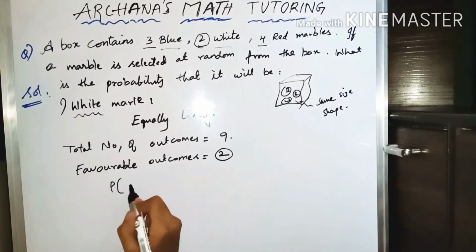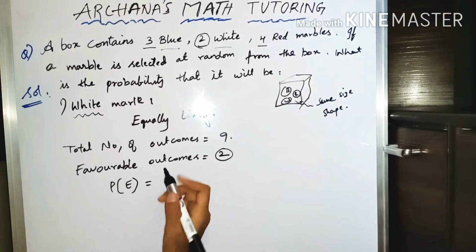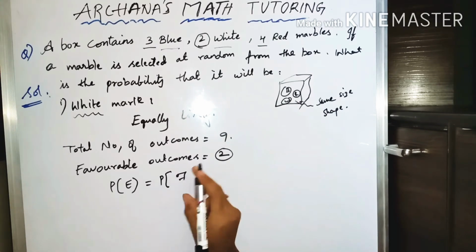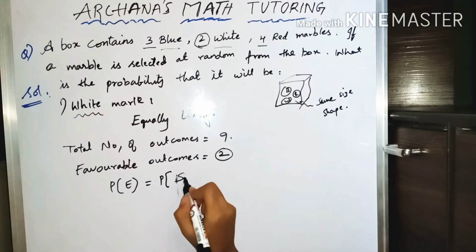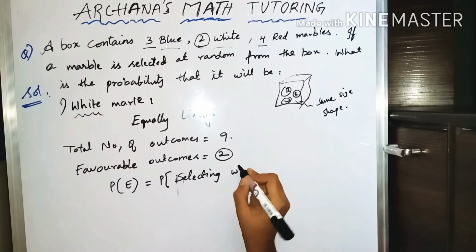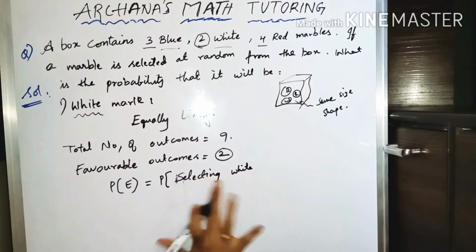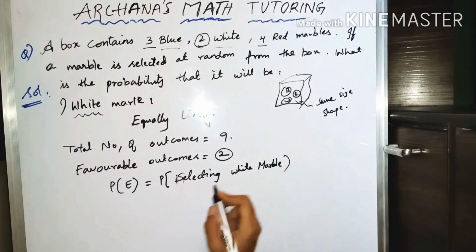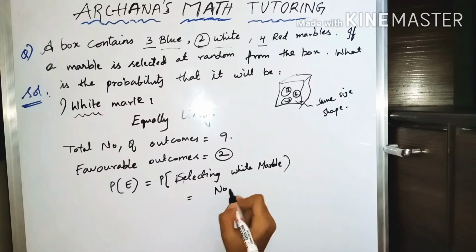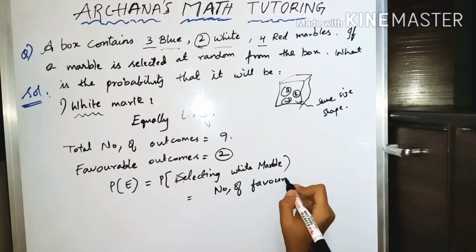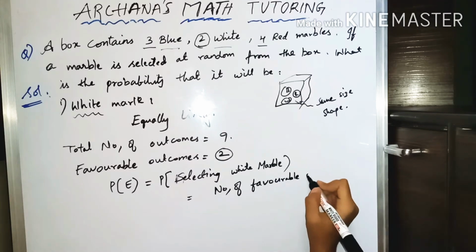The probability of our event to happen, our event is selecting a white marble. So the formula for this is the number of favorable outcomes by the total number of outcomes. This is the basic formula we follow to solve many problems in probability.